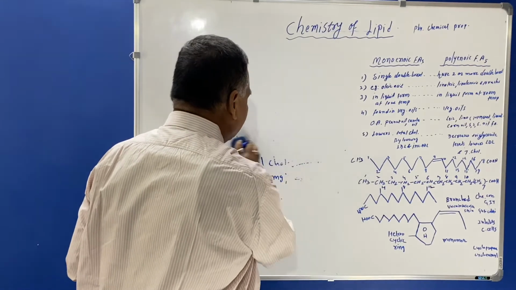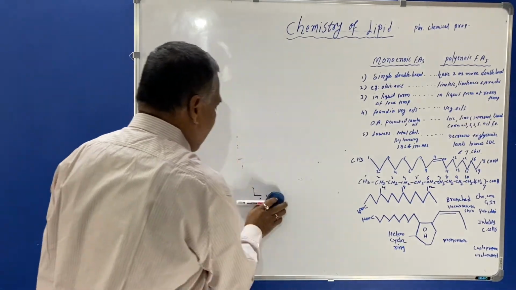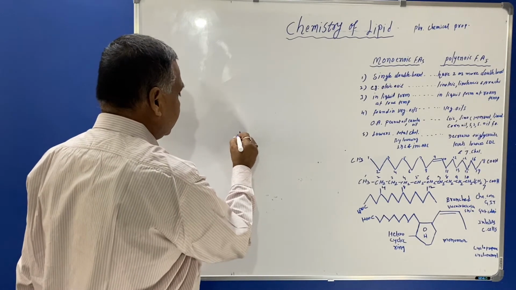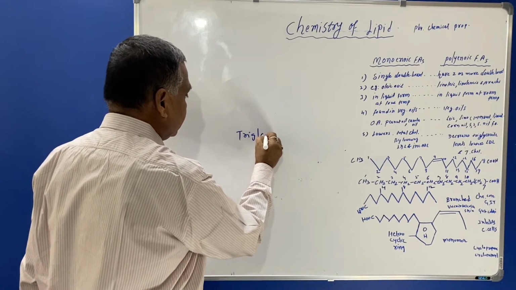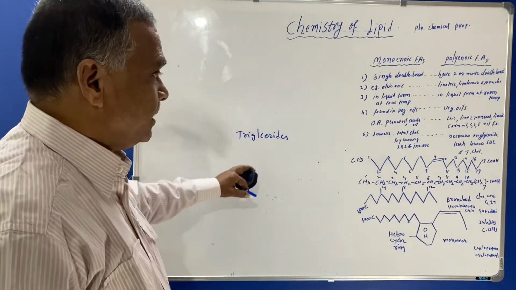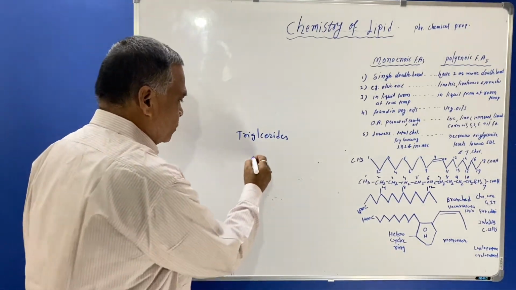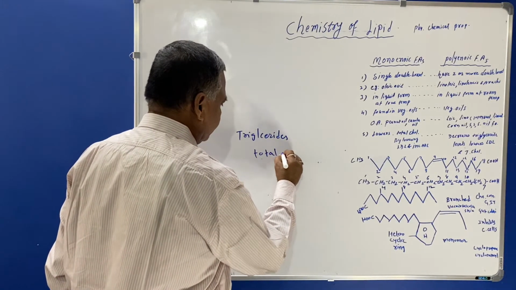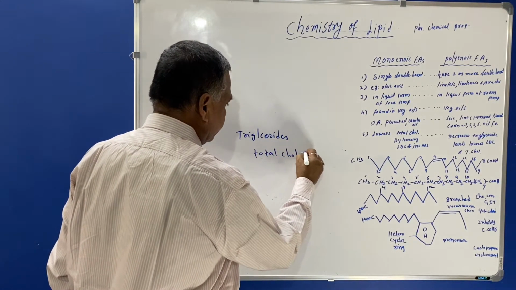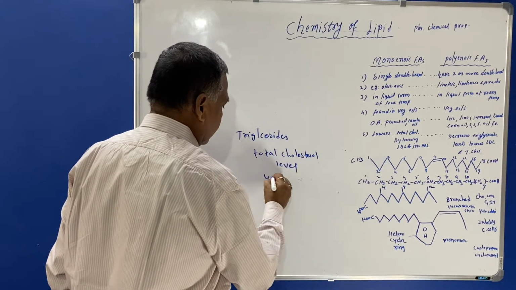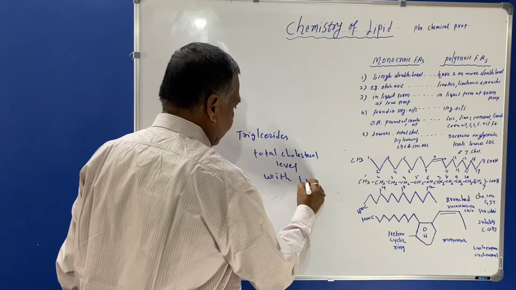Polyenoic acid decreases the triglyceride, and it also lowers the total cholesterol level along with LDL.